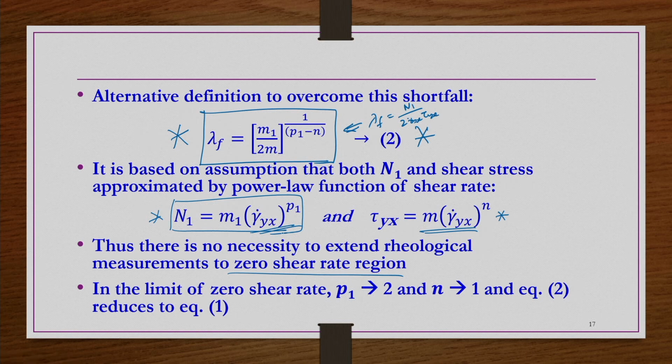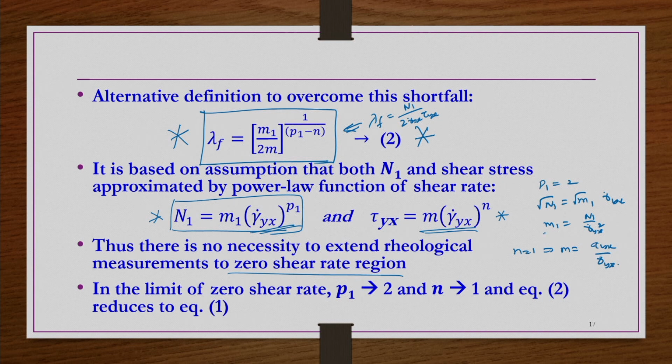How? From this equation, if p1 equals 2, then m1 is nothing but N1 by gamma dot yx squared, which we already know. Similarly, when n equals 1, m equals tau yx by gamma dot yx.